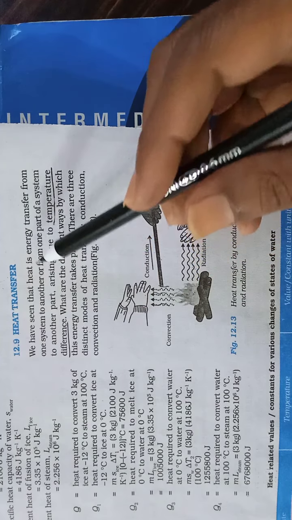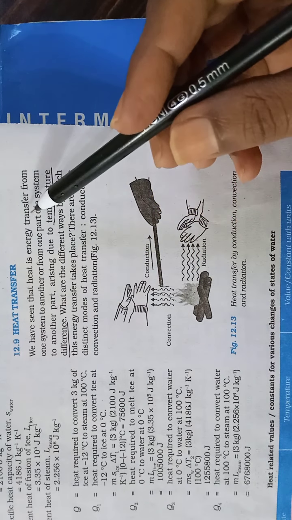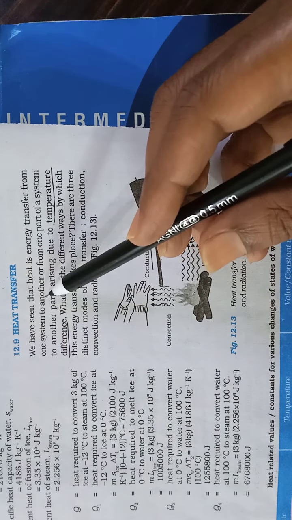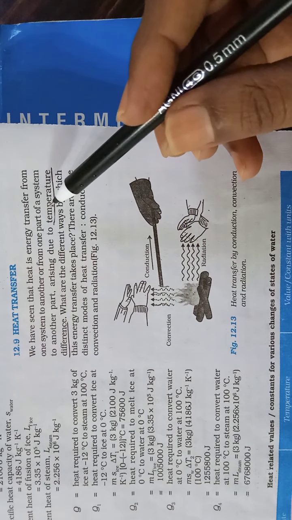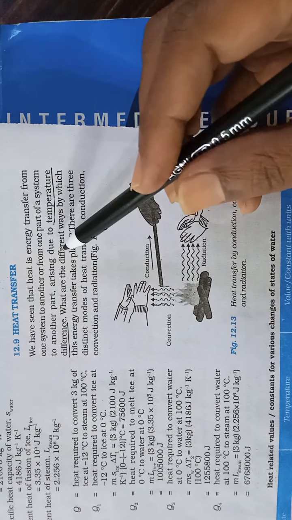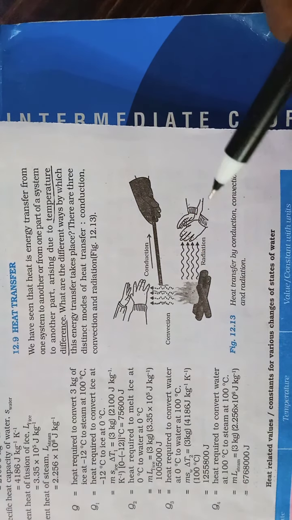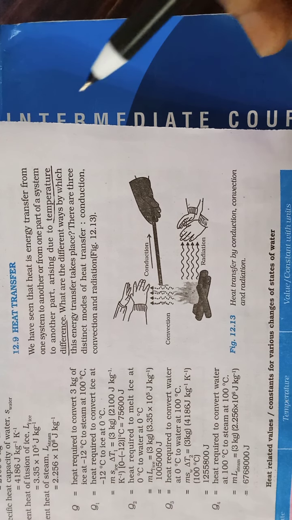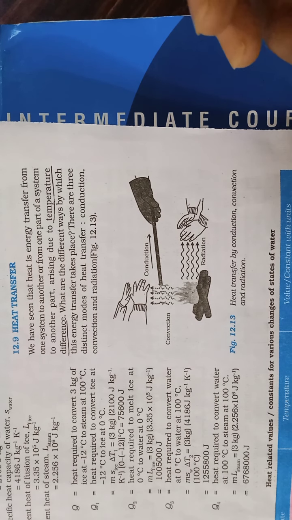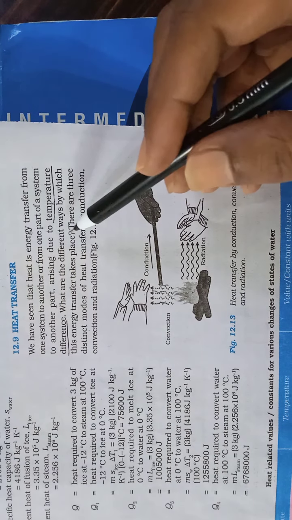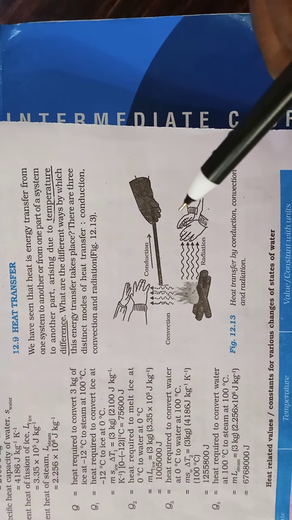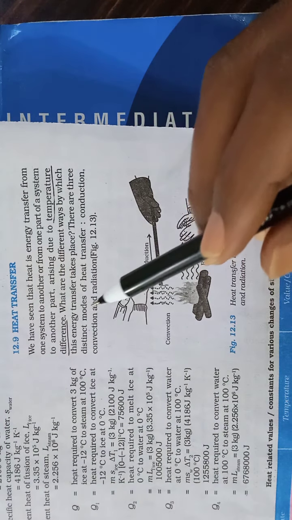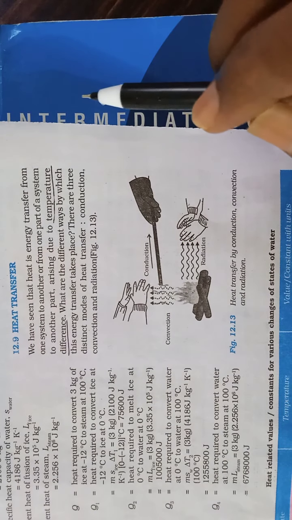We have seen that heat is energy transfer from one system to another, or from one part of a system to another part, arising due to temperature difference. So energy transfer is due to temperature difference. What are the different ways by which this energy transfer takes place? There are three distinct modes of heat transfer.